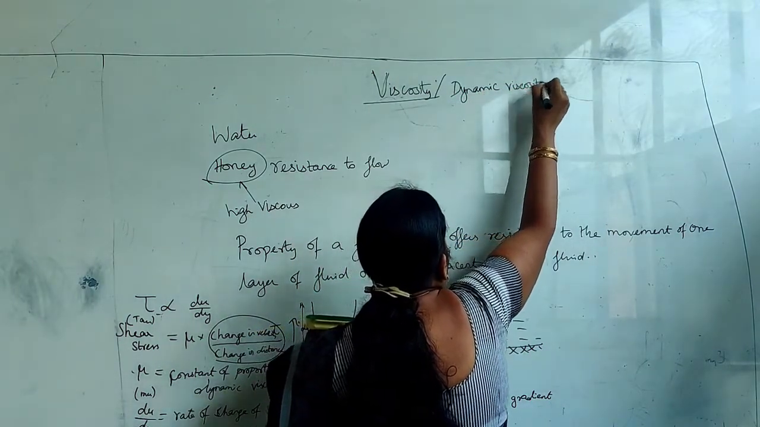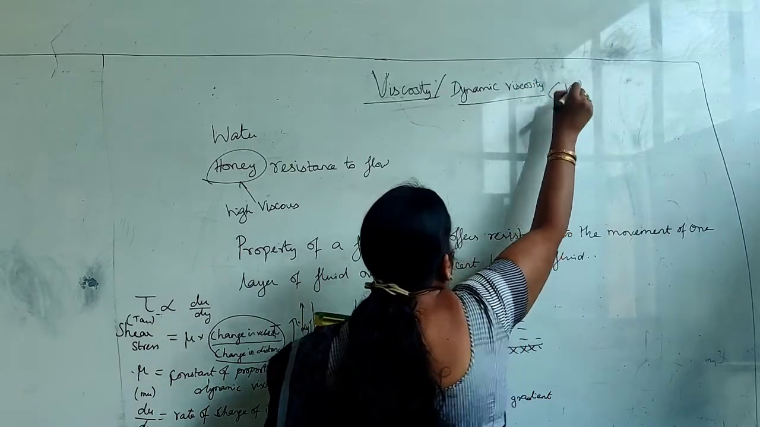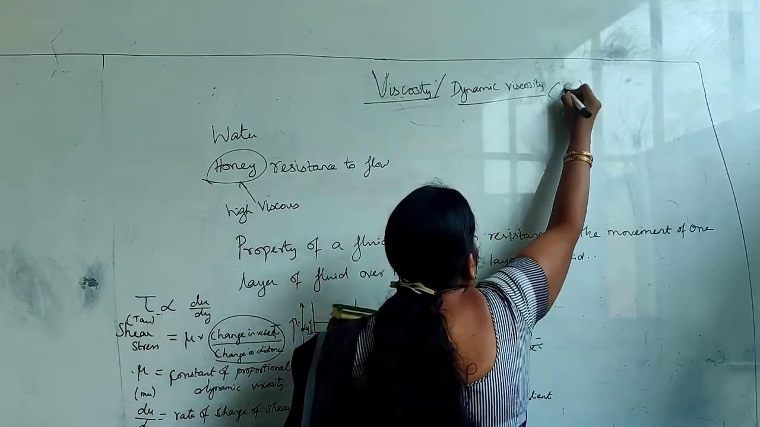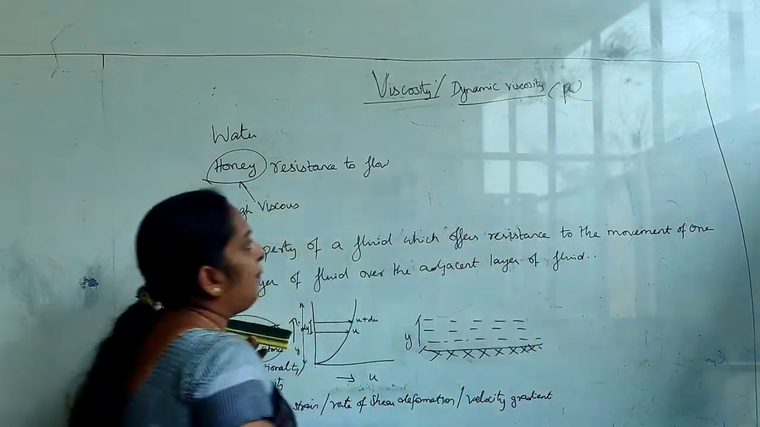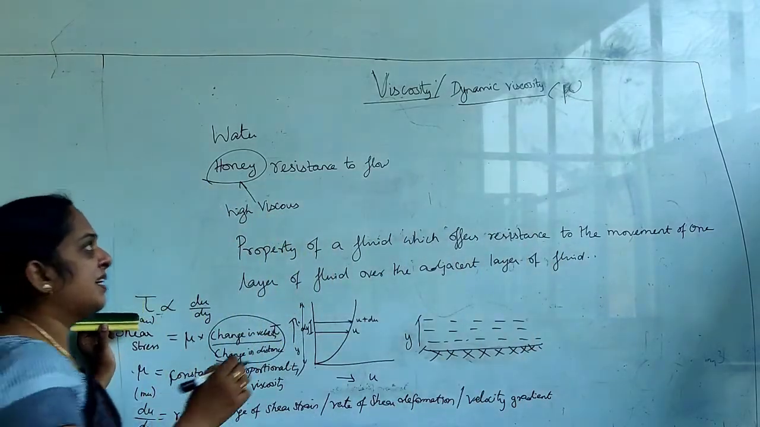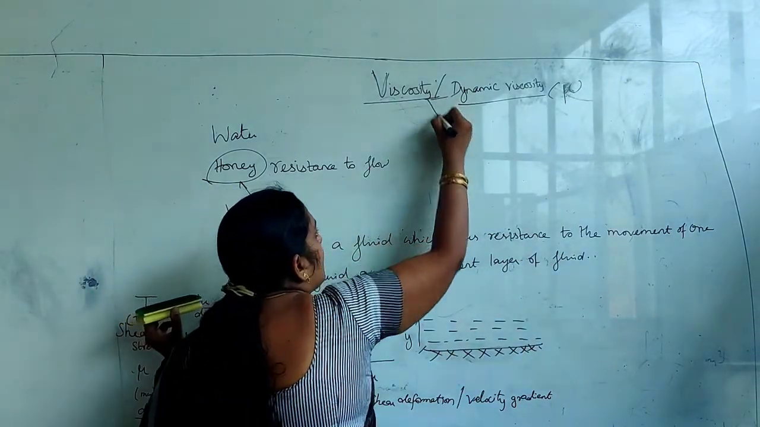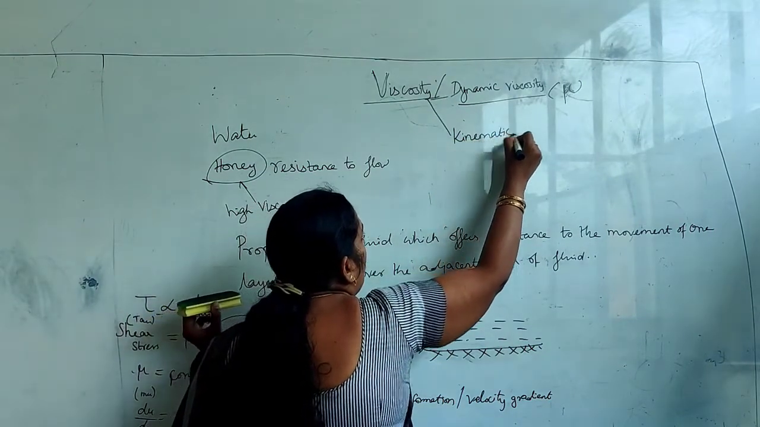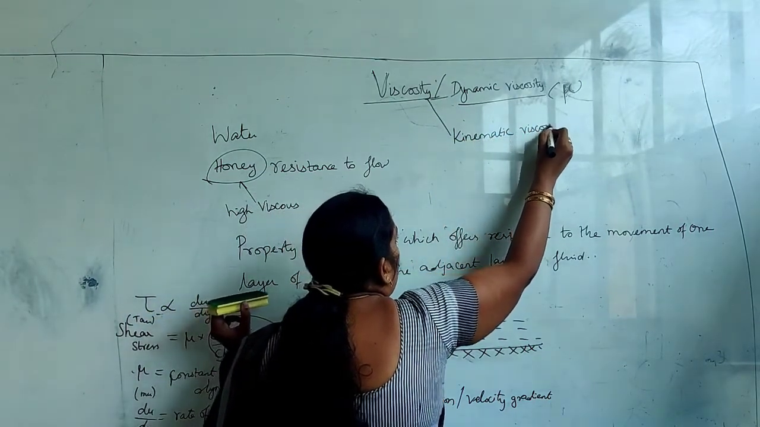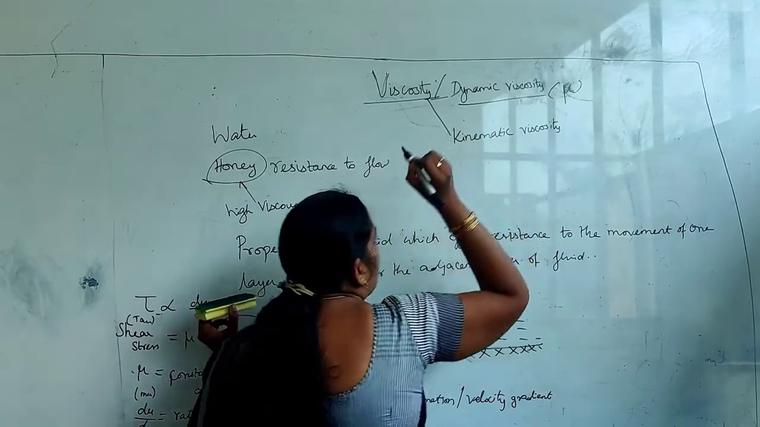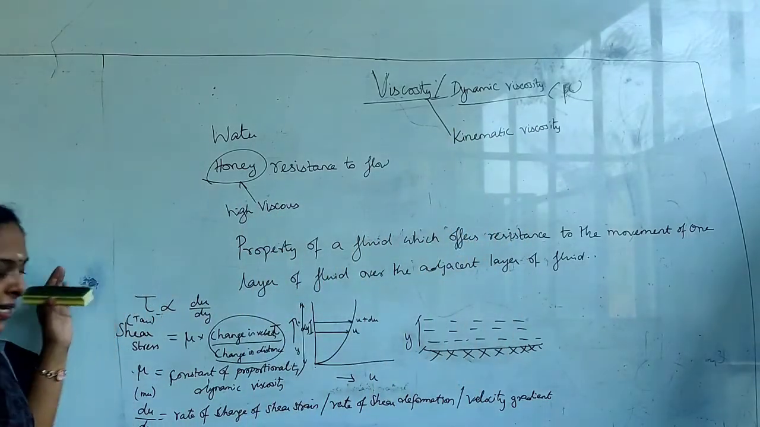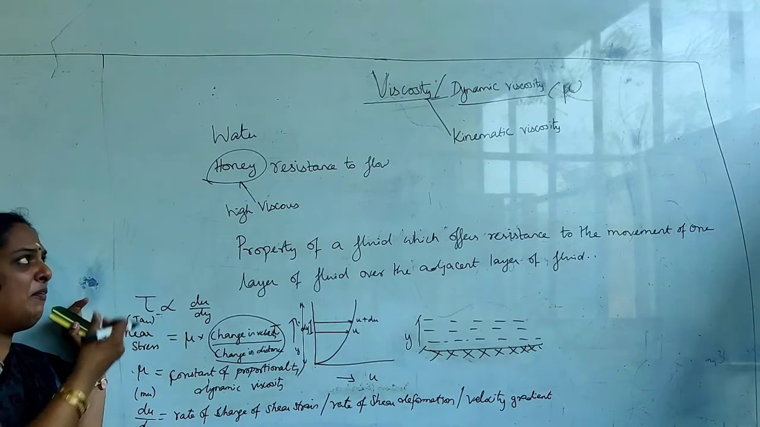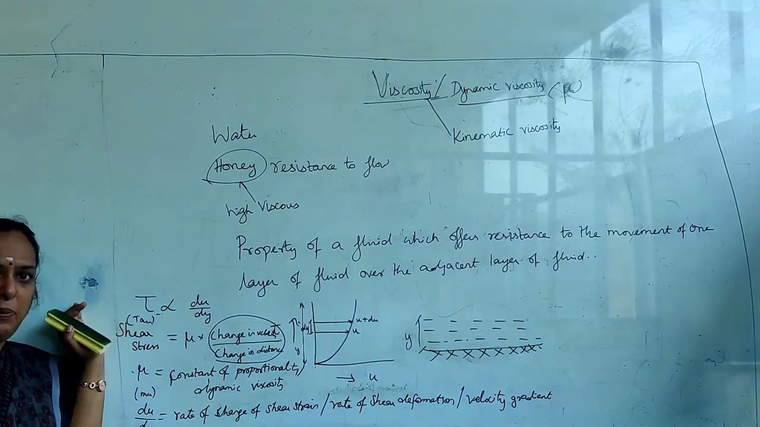That is what we have seen now, that is mu. Am I right? But we have one more viscosity, that is called kinematic viscosity. Before going to this kinematic viscosity, let's see why we have to study this viscosity property.